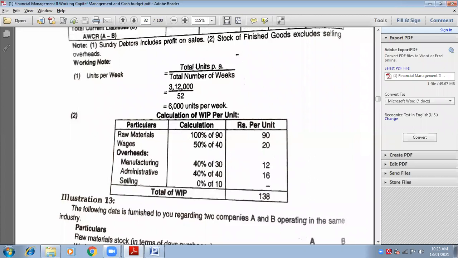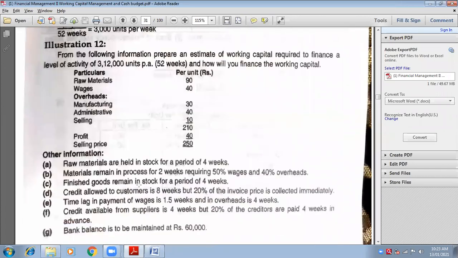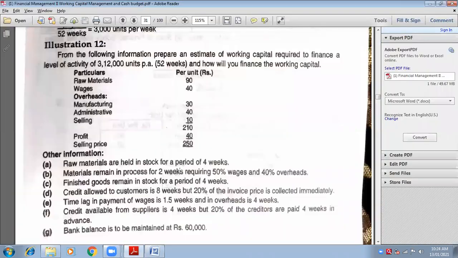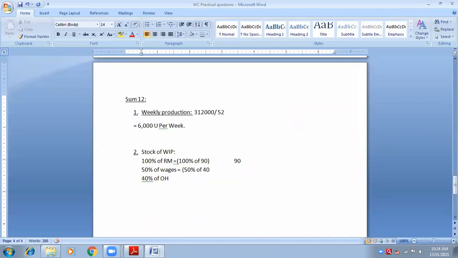So tell me, what is the rate of raw material in the question? 90. So 100% of 90 will be 90. Very good. So bracket close 90. The answer will be 90. Okay. Next is wages 40, 50% of 40. Very good. So 50% of 40 will be how much? 20. Very good.